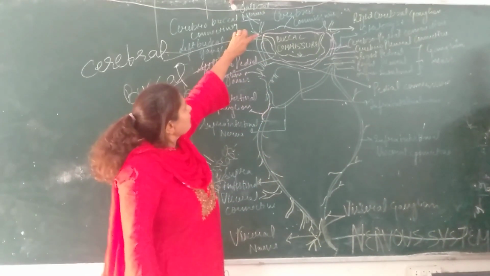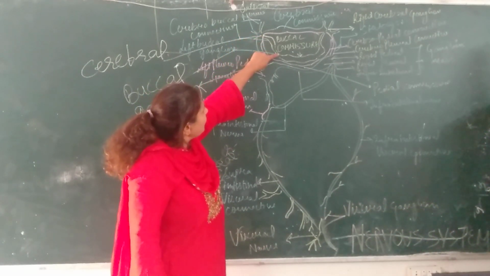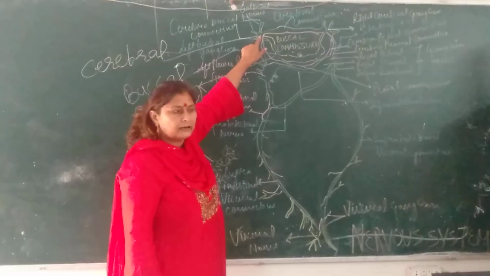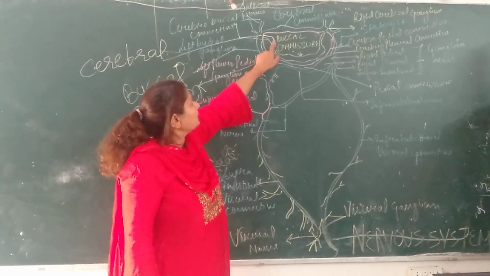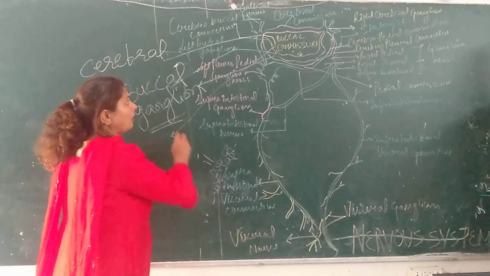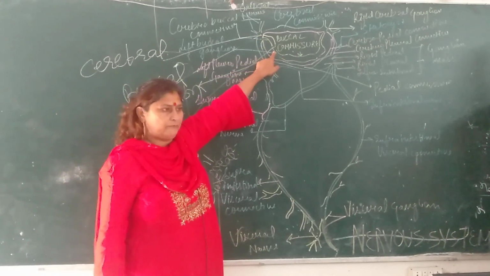Now, here we can see the buccal ganglion is also connected with the cerebral ganglion. What is this connection called? This connection is called the cerebrobuccal connective.